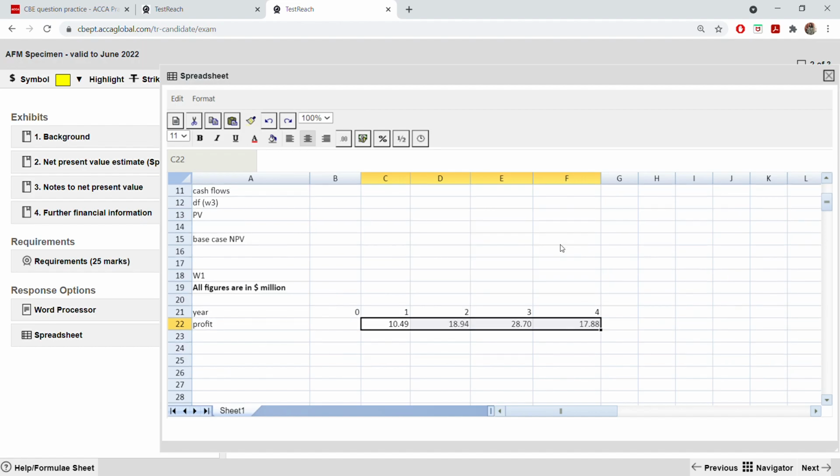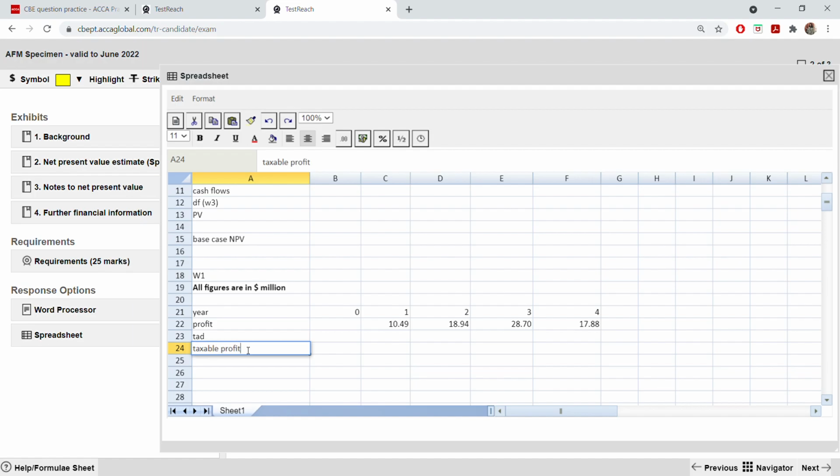You see, only the values will come. Then we have tax allowable depreciation. Then we have taxable profit after we deduct tax allowable depreciation. This profit is accounting profit. And from taxable profit, we deduct tax at 20%.